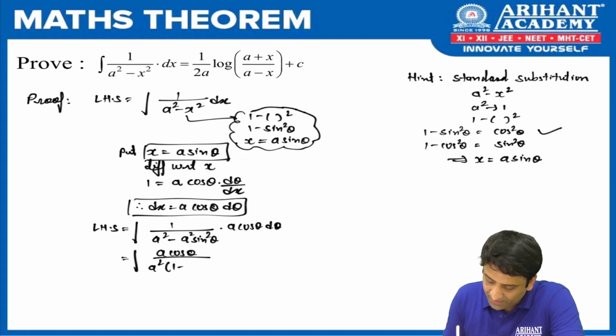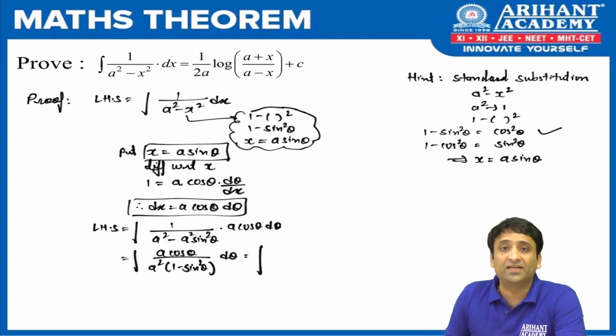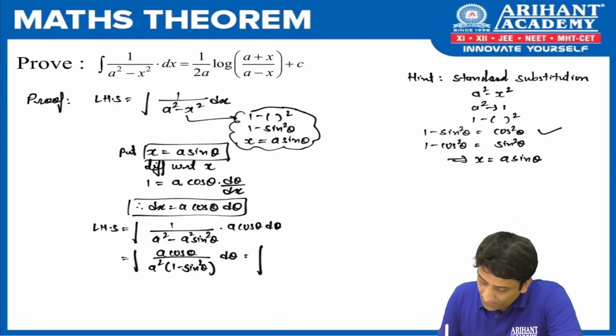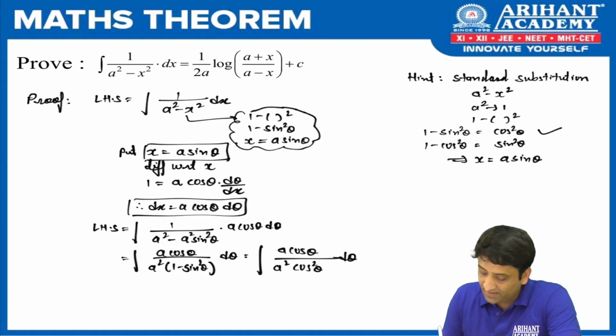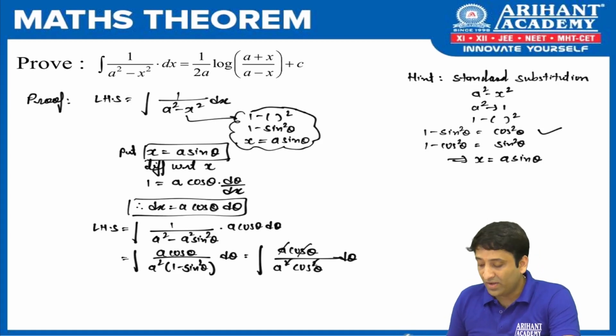Yes, we are left with 1 minus sin square theta d theta. And as we know, 1 minus sin square theta is cos square theta. So it is a cos theta upon a square cos square theta d theta. Now tell me which terms are getting cancelled here? It is a getting cancelled, even cos theta is getting cancelled. What we are left with is just a cos theta in the denominator.